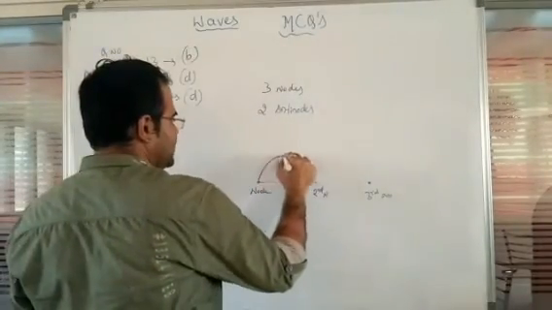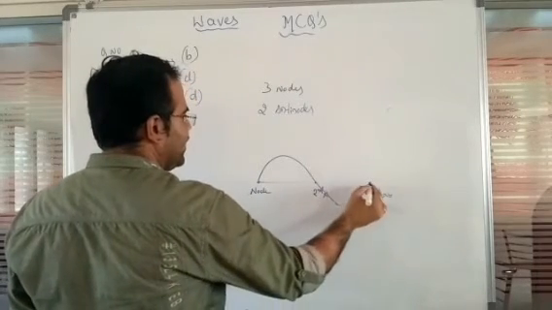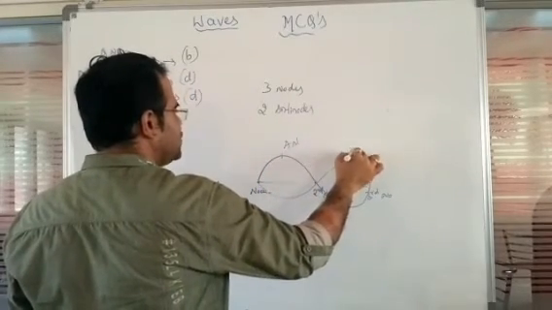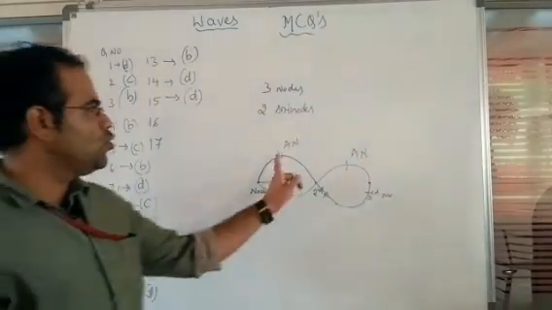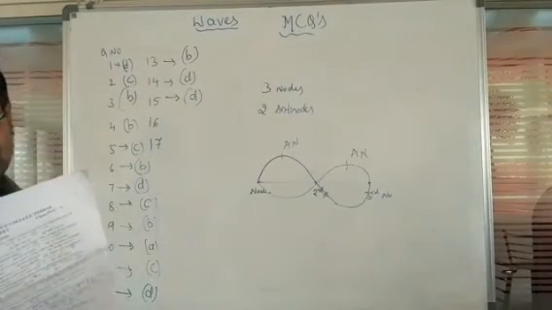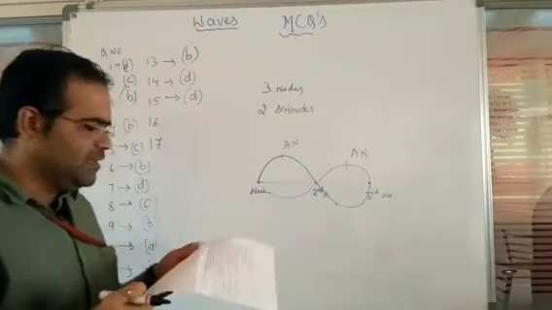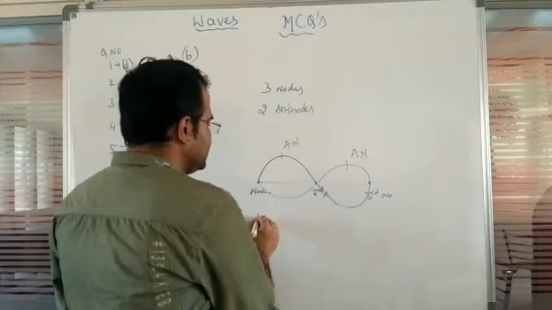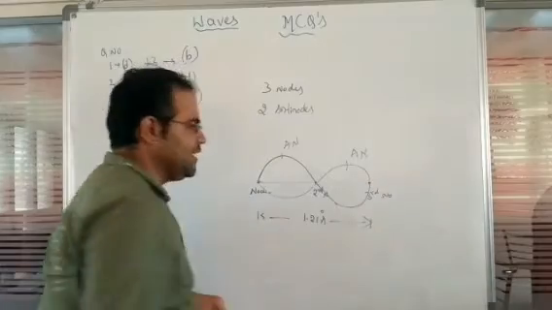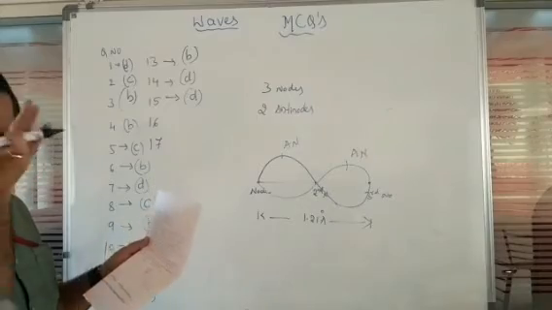This is what you are going to observe, the graphical representation like this. This is the first antinode, and this is the second antinode. So 2 antinodes and 3 node points like this. If that is the case, the distance between them is 1.21 angstrom. So this is the total distance, 1.21 angstrom. The wavelength of the standing wave is.